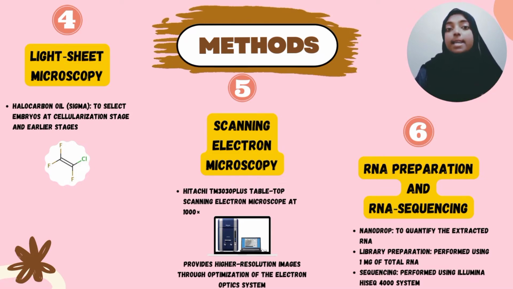Other than that, scanning electron microscopy has also been used. The imaging was performed with a Hitachi TM3030Plus tabletop scanning electron microscope at 1000. Below shows the image of scanning electron microscopy, which provides higher resolution images through optimization of the electron optics system. The sixth method used was RNA preparation and RNA sequencing.